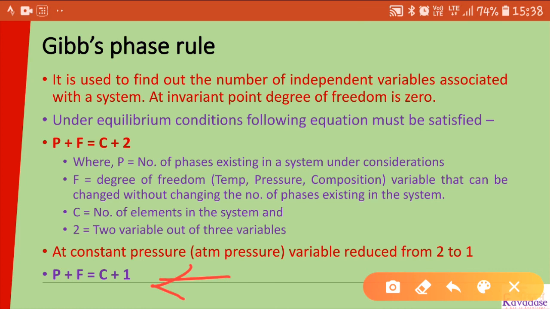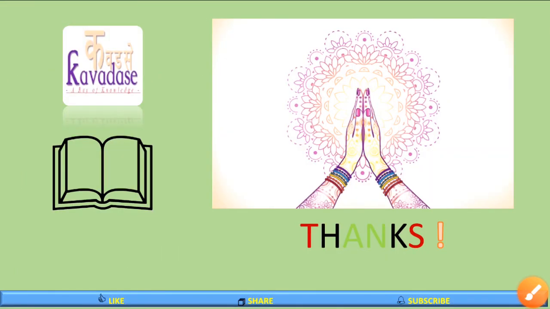So in this lecture we have seen the important terminologies such as phase diagram, and the rules for solid solubility, the Hume-Rothery rule and the Gibbs phase rule. Okay, thanks.